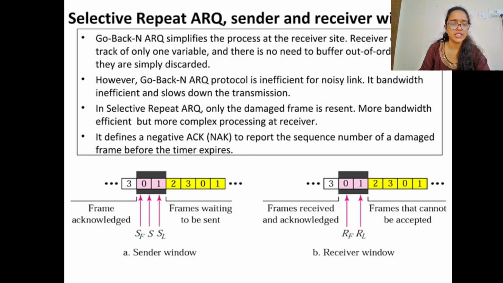In selective repeat ARQ, only the damaged frame is resent. It is more bandwidth efficient but has more complex processing at the receiver. It defines a negative acknowledgement, NAK, to report the sequence number of a damaged frame before the timer expires. Here in the sequence, we have a window for the frame transmission.